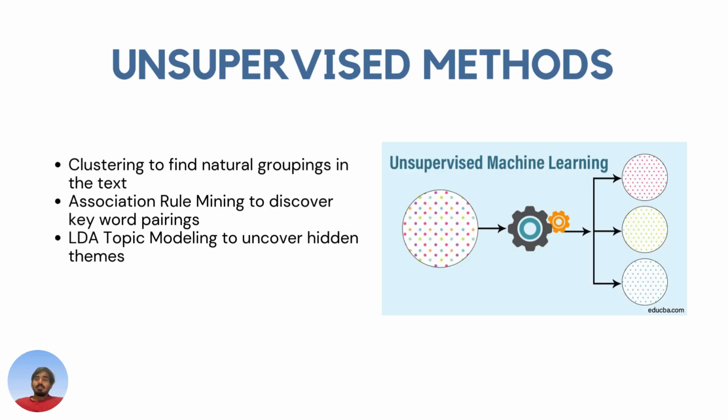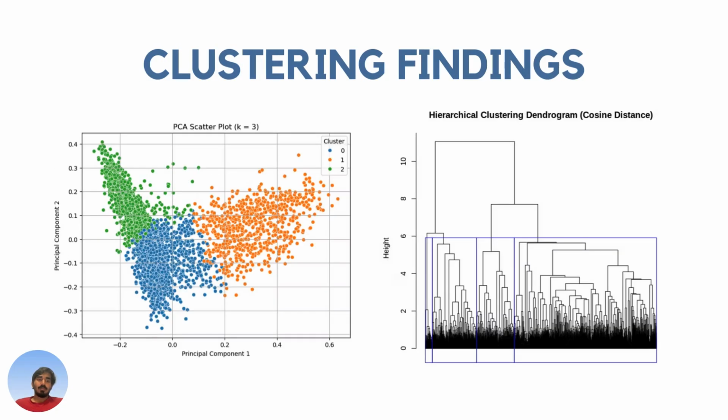Unsupervised methods. To begin with, when I got my data, I wanted to apply some unsupervised learning to see how the articles group together, using clustering, using ARM to discover strong word pairings, and LDA to uncover the hidden topics and themes that appeared across many articles. These techniques helped me build an overall view of how different conversations around single-use plastic connect together. So let's dive into the clustering findings.